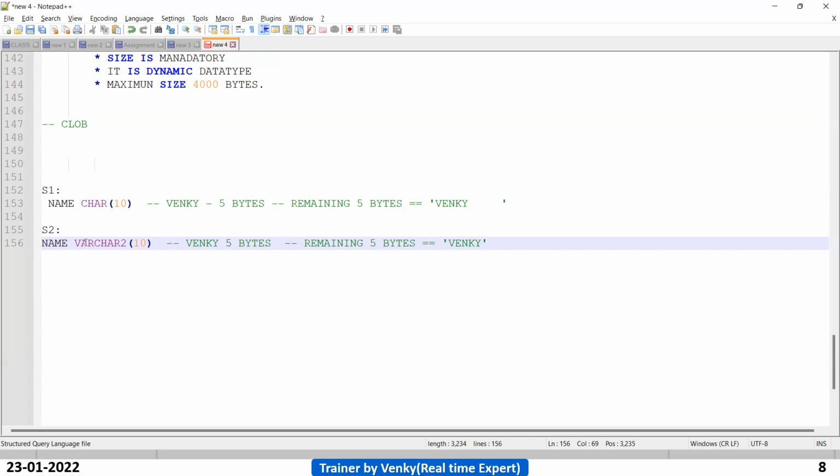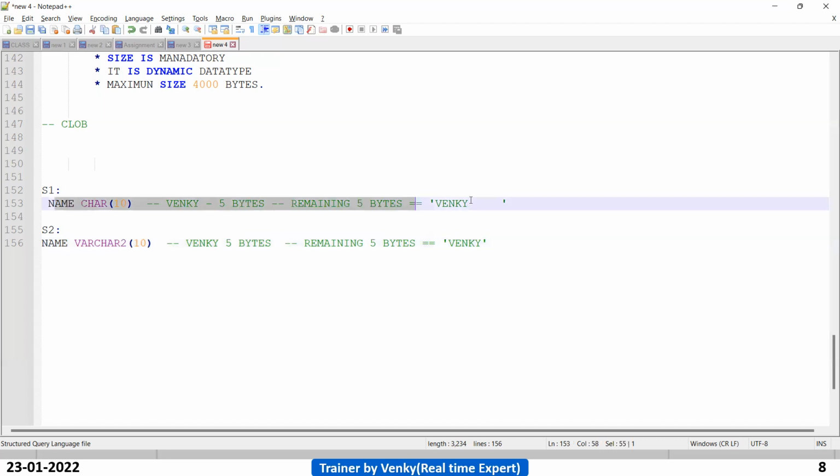So here, in case of varchar2, the storage is not wasted. Here, storage is wasted because it is assigning the remaining 5 bytes as blank pads, or trailing pads, blank spaces. Whatever you declared, 10, the 10 length it will take.